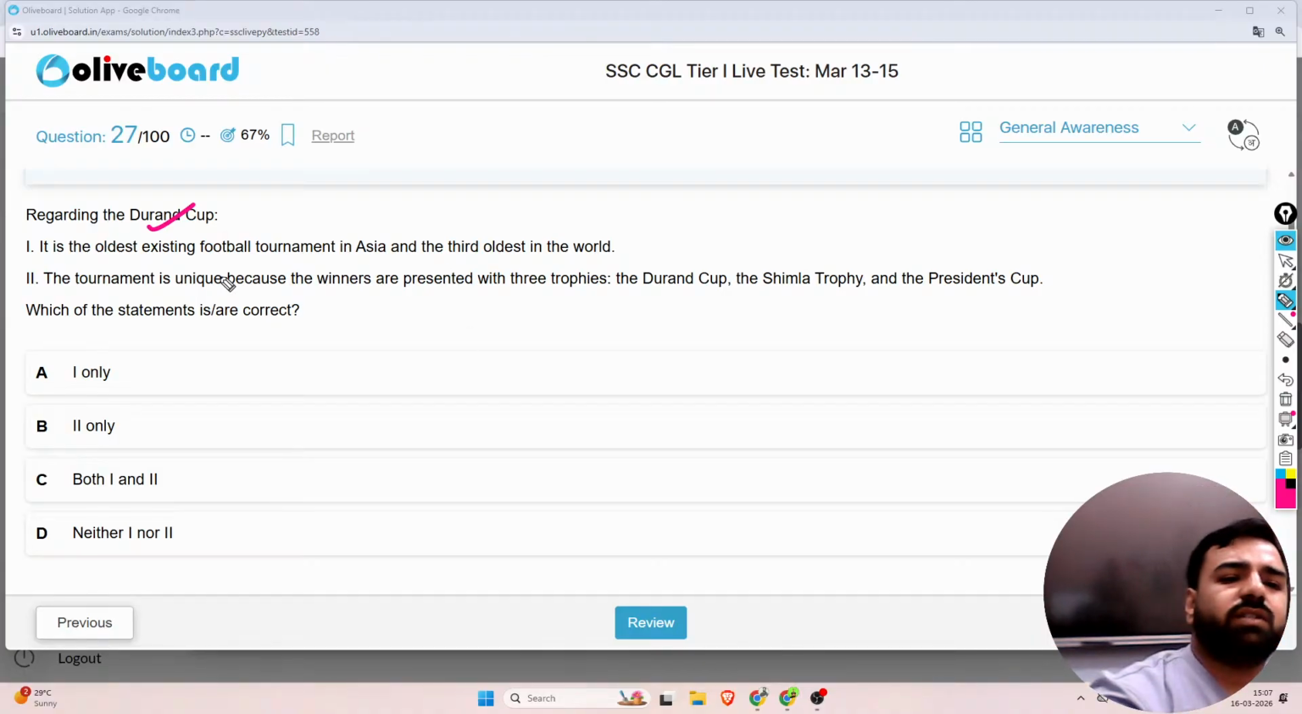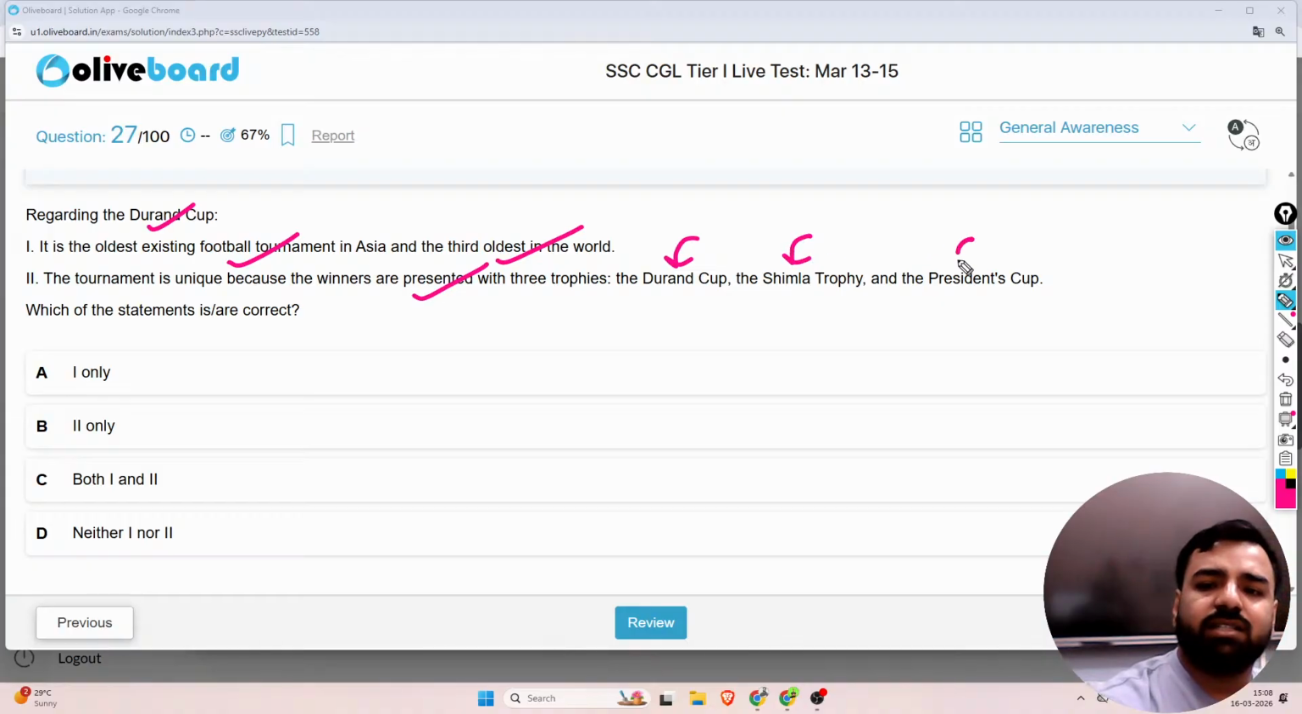Yeah, so guys, it was regarding the Durand Cup. The first statement is, it is the oldest existing football tournament in Asia, and yes, it is the third oldest in the world, no doubt about it. It's absolutely correct. But do you know what is the unique feature of it? Here 3 trophies are given. The tournament is unique because winners are presented with 3 trophies. One is obviously the Durand Cup, second is the Shimla Trophy, and third is the President's Cup.